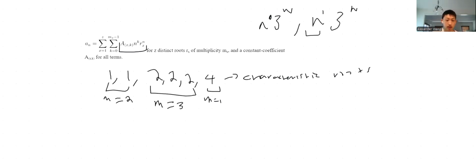And so to make sure that they are linearly independent, we have the n to the power of k, starting from k equal to 0, to make sure that you start at 3 to the power of n, so that n to the power of 0 accounts for that one-dimensional solution space. And so you're accounting for the right solution space per multiplicity group. And so you just start with 0. So you have that n to the power of k term to make sure that they are linearly independent for every single term in the general solution.